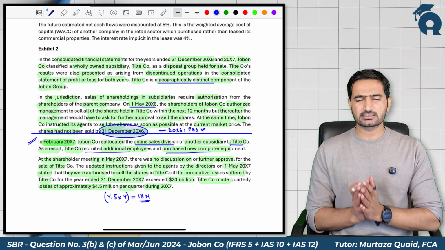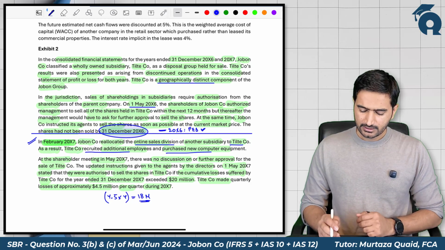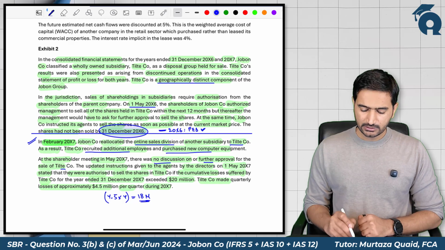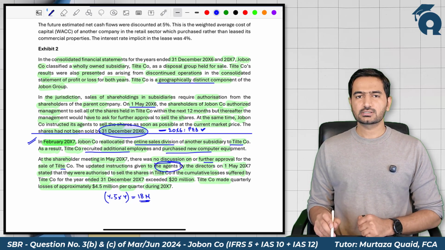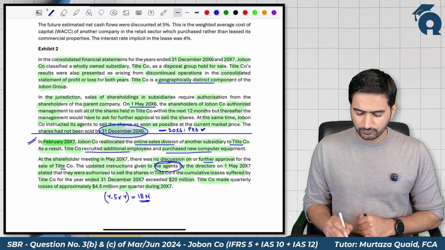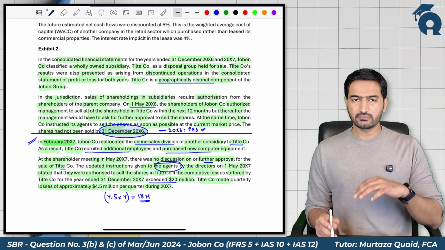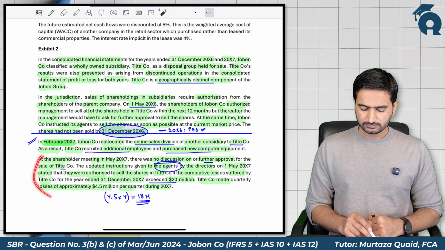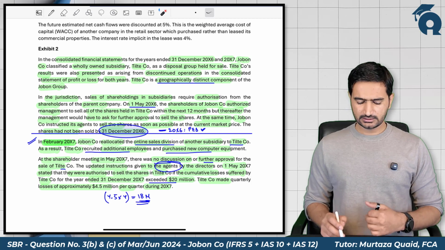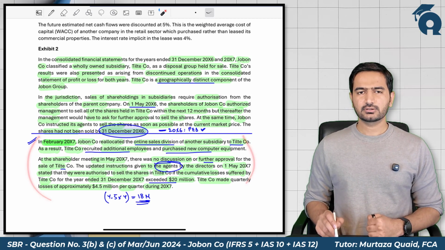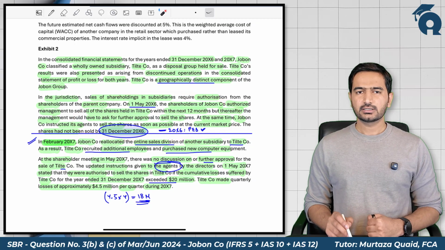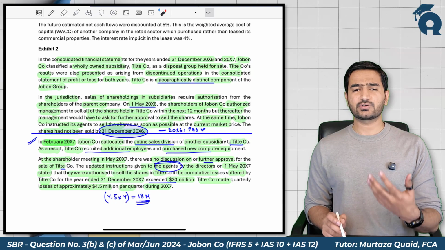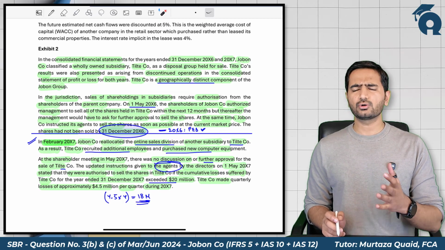Available for immediate sale in its existing condition. Still, no further discussion or approval from the shareholders was there. Even the agent was instructed to sell the shares, subject to the condition that the cumulative losses exceed 20 million. But in reality, the actual loss was just 18 million. So based on this information, one can easily conclude that in 2007, after the lapse of the 1 year period, the classification criteria under IFRS 5 for classification as held for sale is no more met.